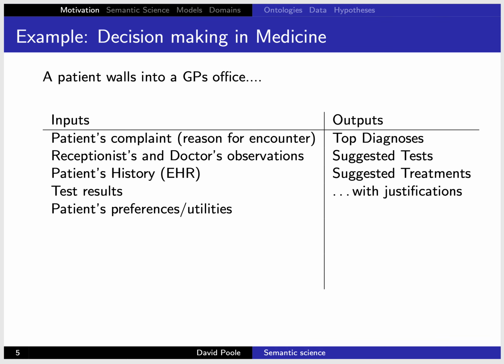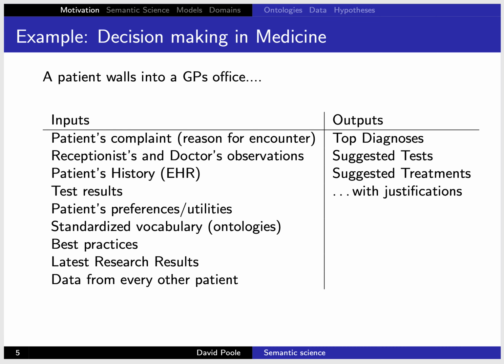But there are more inputs than that. In particular, the patient's preferences and utilities are also inputs to this model. So we're going to have the preferences, what people want and what's changing over time, and the utility. What do they want? What are their trade-offs under uncertainty? But we also need to worry about standardized vocabulary. These are going to be called ontologies, the best practices about what's the right thing to do under different circumstances. We'd like to use the latest research results because we want to make sure that our recommendations are up to date and take into account everything that's known.